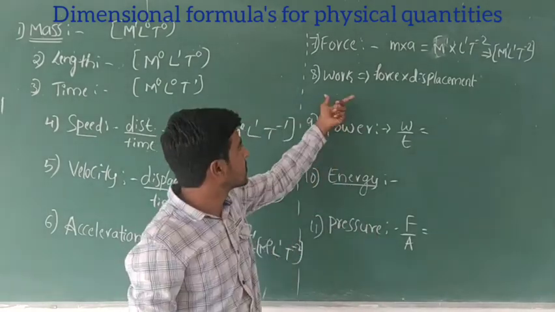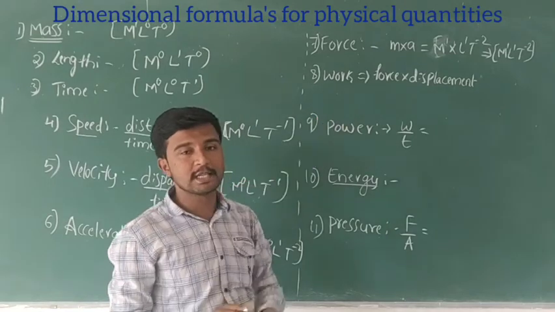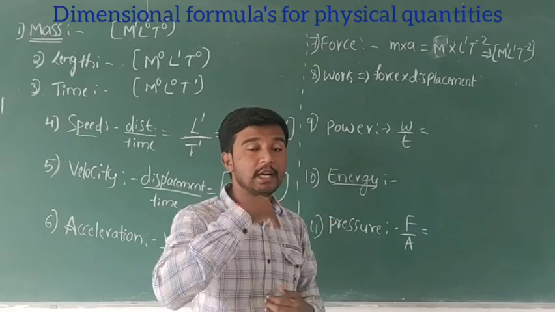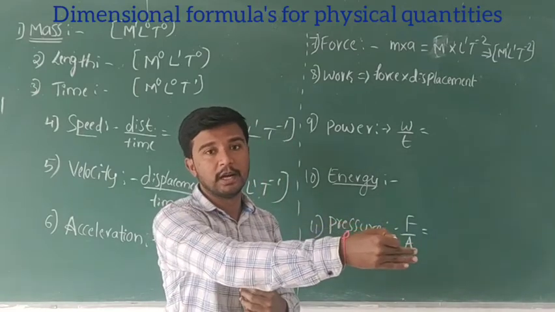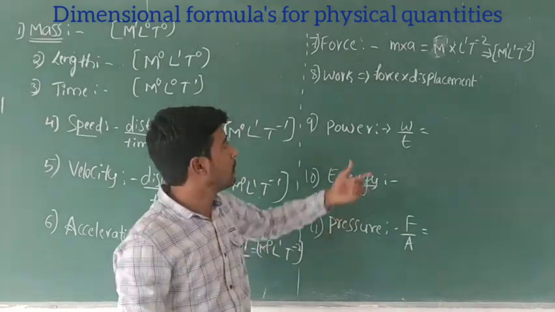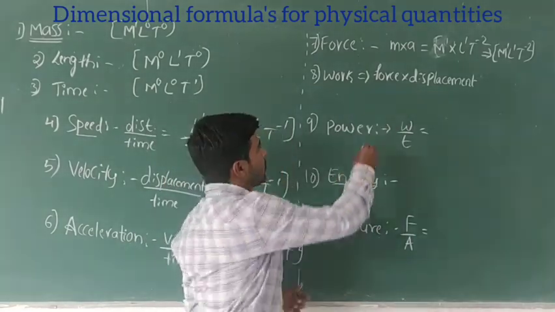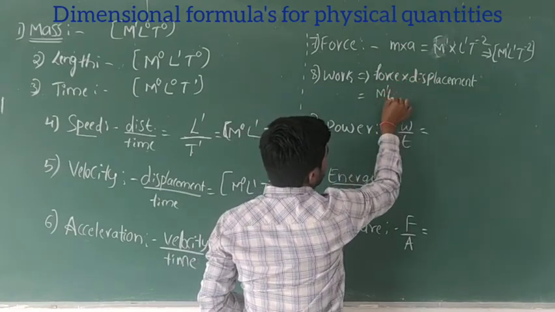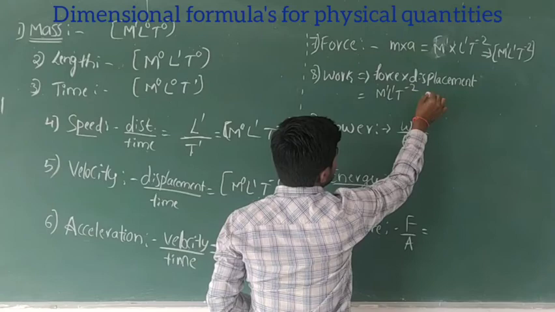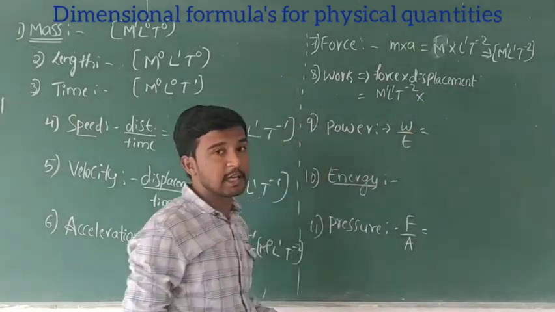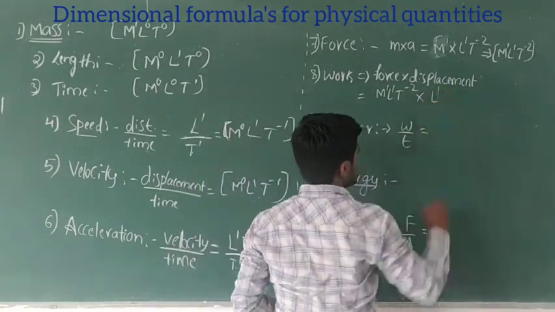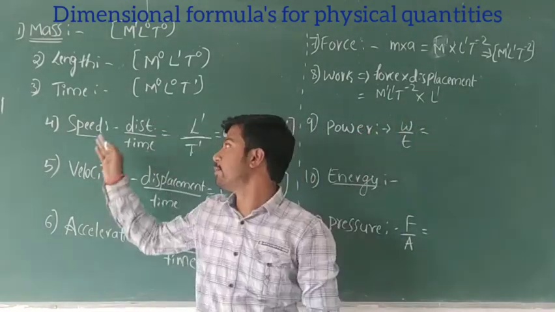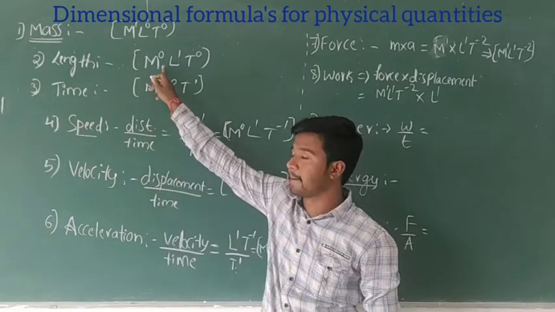Clear? So next, work. Work is nothing but what? When we apply force on a body, it will be displaced through some distance in the direction of the force. So work is force into displacement. We have the dimensional formula of force, M1 L1 t to the power minus 2, into displacement, which is length L1.